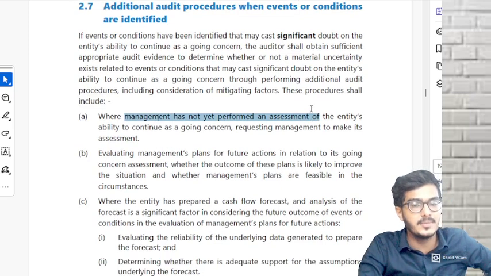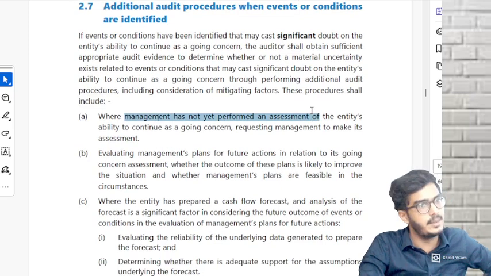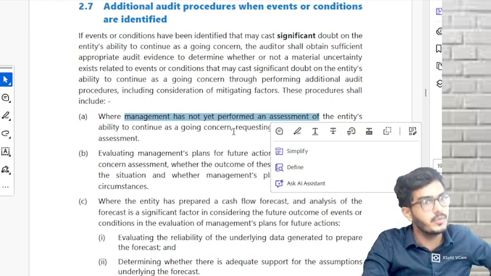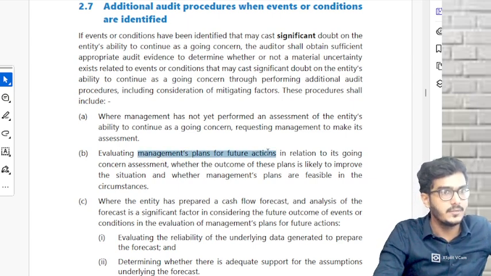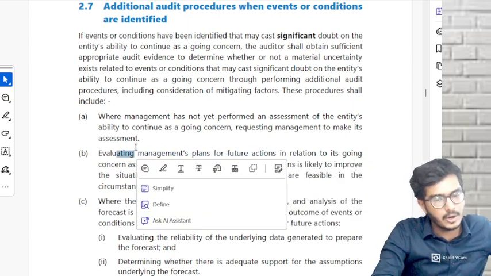First, check whether management has performed their assessment or not. Same, management has to perform the preliminary assessment. If not, we're going to tell them to perform the assessment. Then management will give you future actions, future plans. You have to evaluate those.